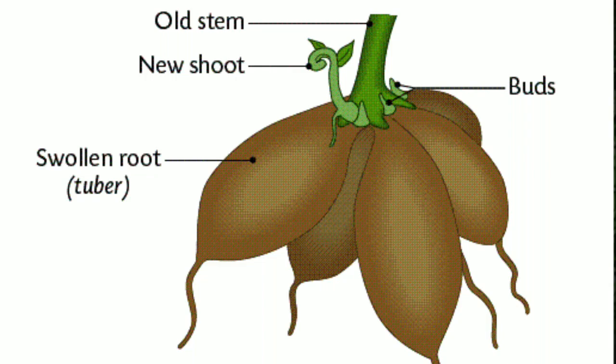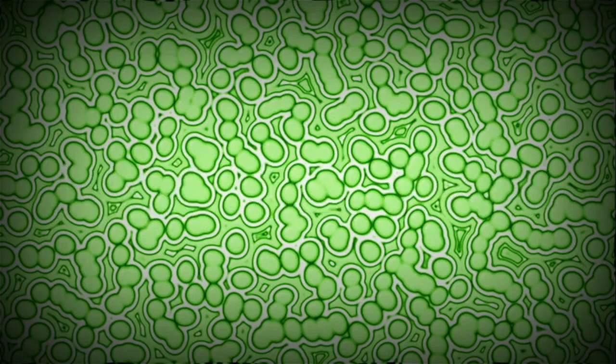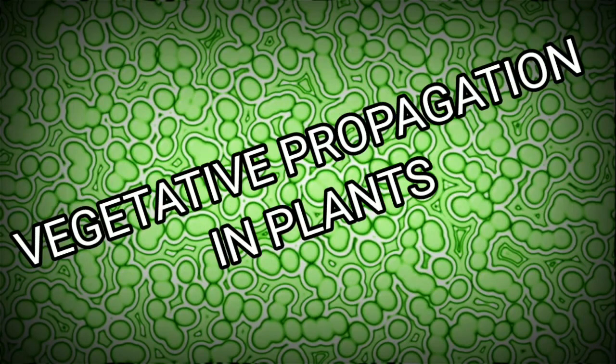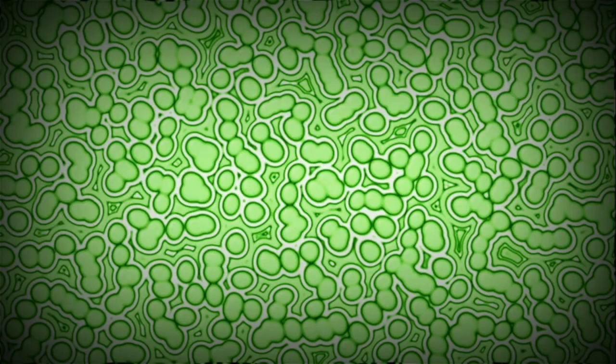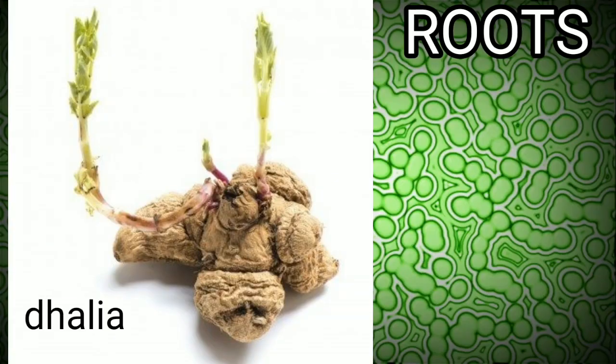A number of angiospermic plants, that means the flowering plants, exhibit many and varied methods of vegetative propagation. The vegetative parts like root, leaf and stem can take part in vegetative propagation. Firstly, let us look into vegetative propagation by the roots. In some plants, the roots get swollen and produce adventitious buds, and when these buds containing a part of the root get separated, they grow into new plants. Examples are sweet potato and dahlia.